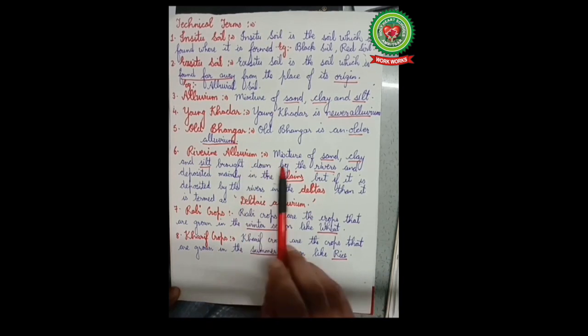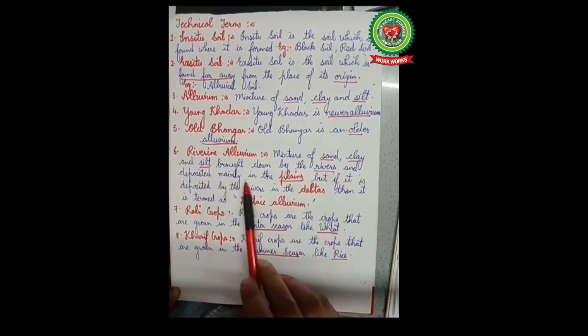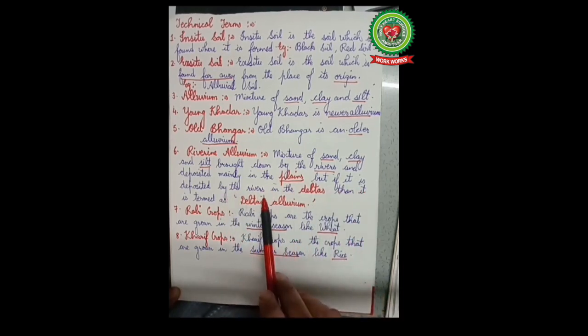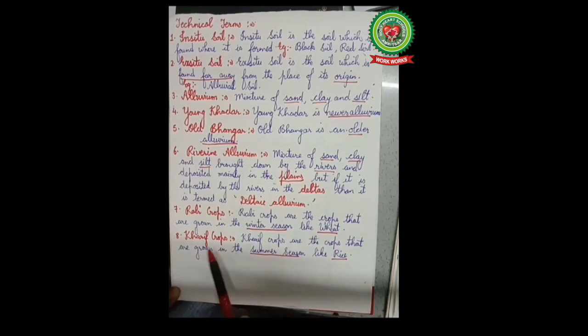Riverine alluvium. Mixture of sand, clay and silt brought down by the rivers and deposited mainly in the plains, but if it is deposited by the rivers in the deltas, then it is termed as deltaic alluvium. Rabi crops. Rabi crops are the crops that are grown in the winter season like wheat. Next is kharif crops. Kharif crops are the crops that are grown in the summer season like rice.